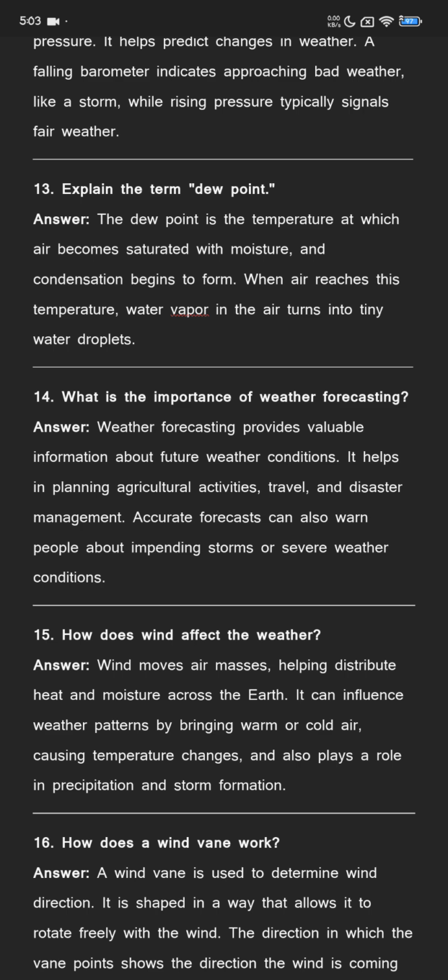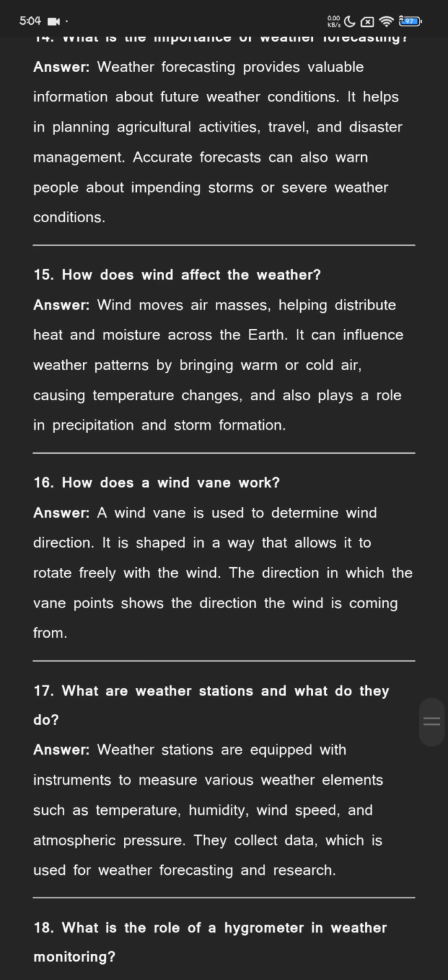How does wind affect the weather? Wind moves air masses, helping distribute heat and moisture across the earth. It can influence weather patterns by bringing warm or cold air, causing temperature changes, and also plays a role in precipitation and storm formation.